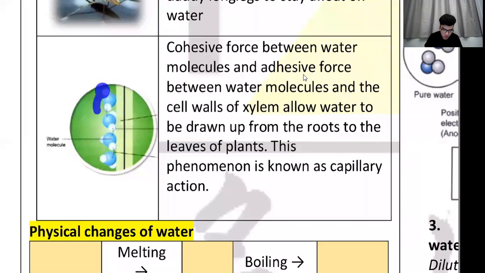And then these water molecules, they are also holding the wall. They are climbing the wall. Let's say you're drinking with a straw. The water is climbing onto the straw so that they can reach your mouth. So this is what we call adhesive force. So cohesive force between water molecules and adhesive force between the water and the wall will form surface tension.